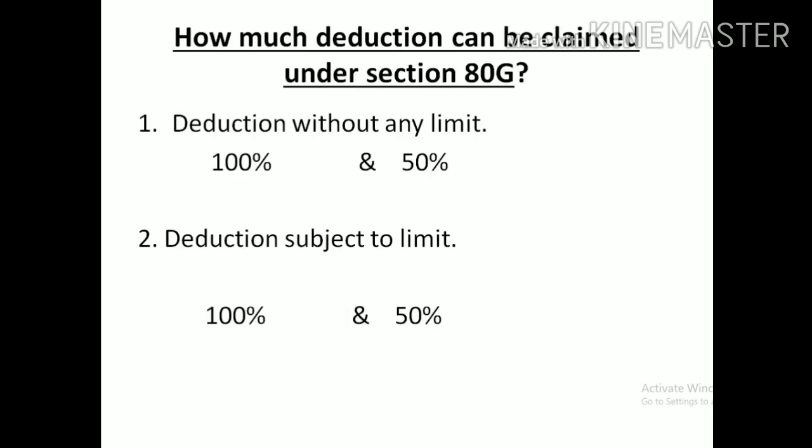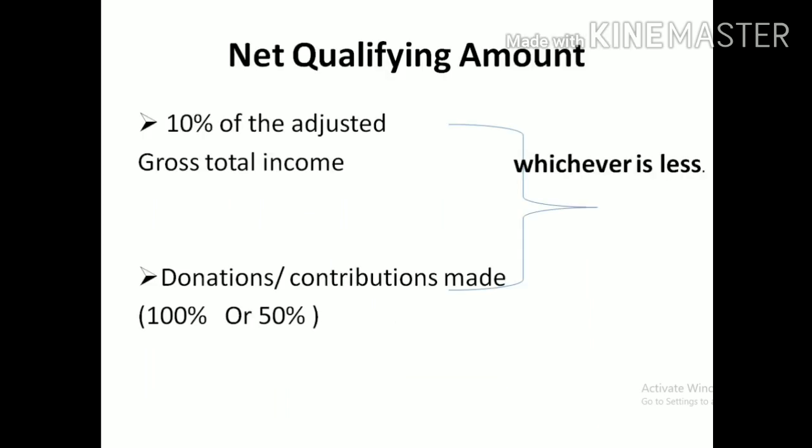Then next we will move on to how to calculate the eligible deduction amount under section 80G in case of with limit at 100% or 50%. For that, we need to follow this procedure. This is only for the net qualifying amount, for those donations that come under with the limit 100% or with the limit 50%. How to calculate? We have only two steps. The first one is 10% of adjusted gross total income. Remember this. Okay, 10% of adjusted gross total income.